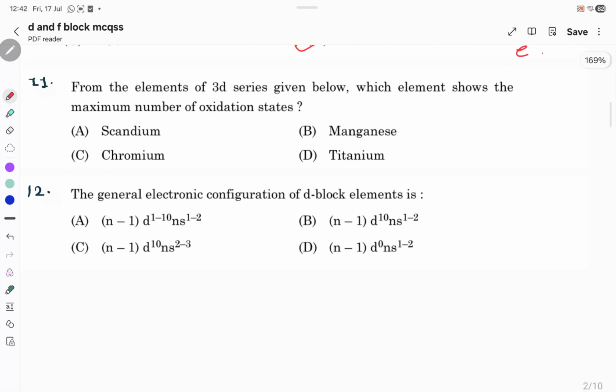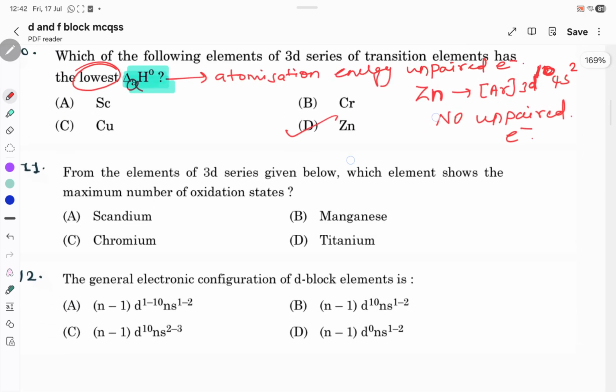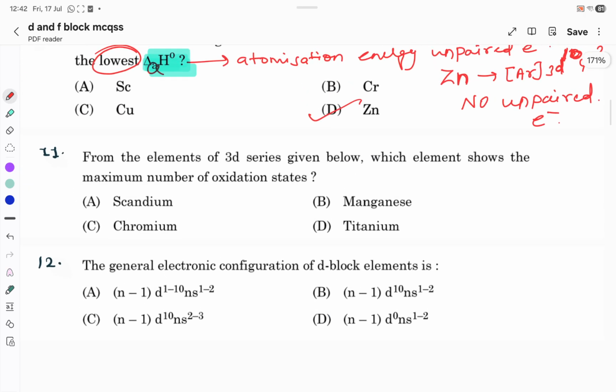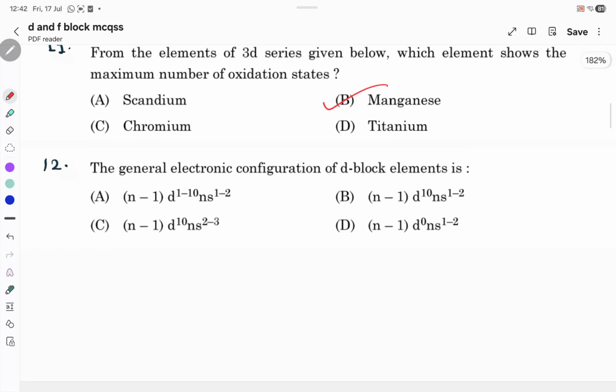From the following elements of 3d series given below, which element shows the maximum number of oxidation states? So for this, you can refer to this. Mn can show the maximum number of oxidation states, with 6 oxidation states. So Mn is the correct answer.